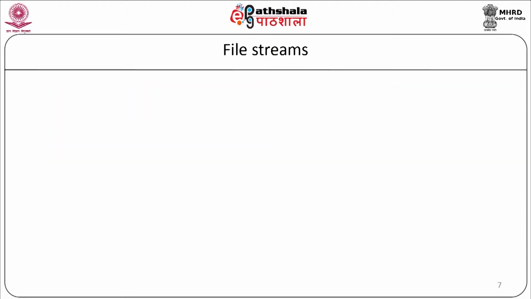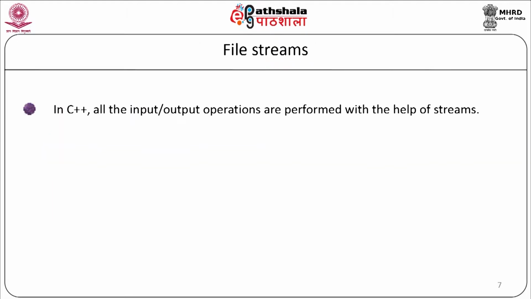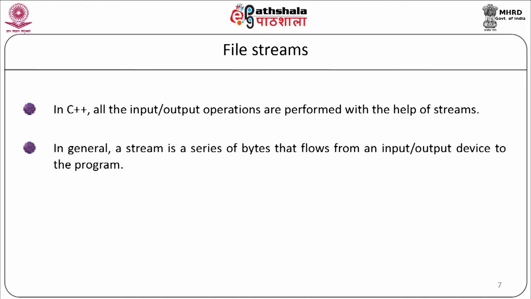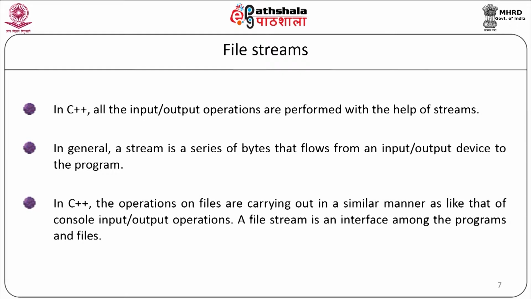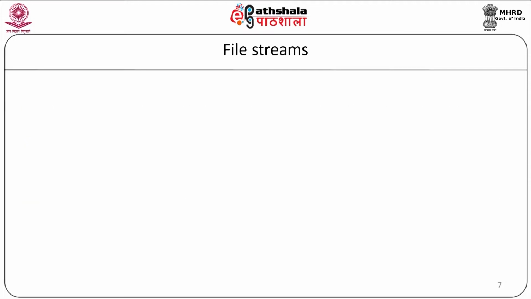Now, let us see file streams. In C++, all the input and output operations are performed with the help of streams. In general, a stream is a series of bytes that flows from the input-output device to the program. In C++, the operations on files are carried out in a similar manner as that of console input and output operations. A file stream is an interface between the programs and files.